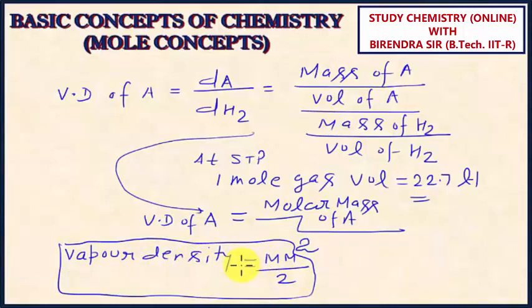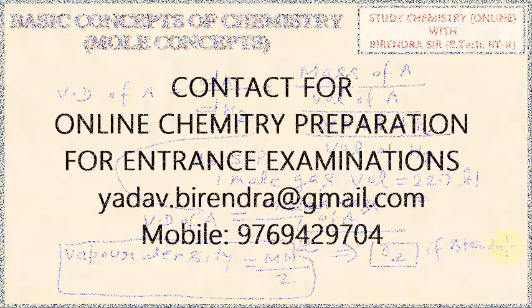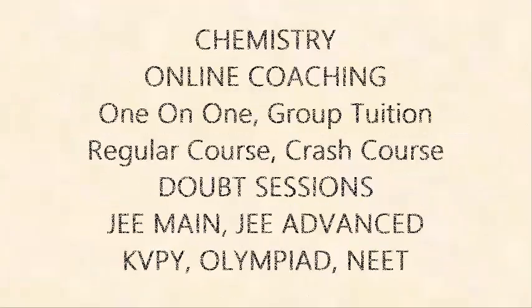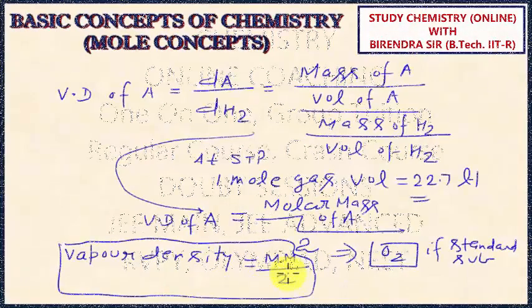And students, please note that if the standard substance is changed, the formula will change. This vapor density formula we have got when we took H2 as the reference. For example, if an imaginary standard substance is given, let us say oxygen is taken as the standard substance, can you guess the change in the formula?